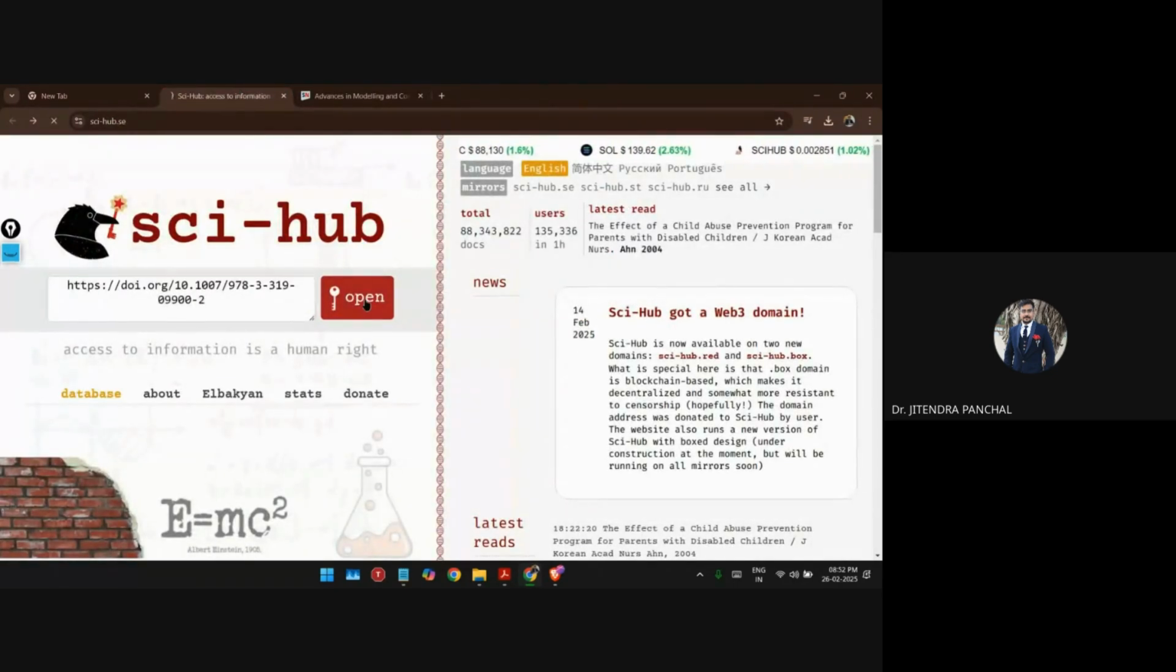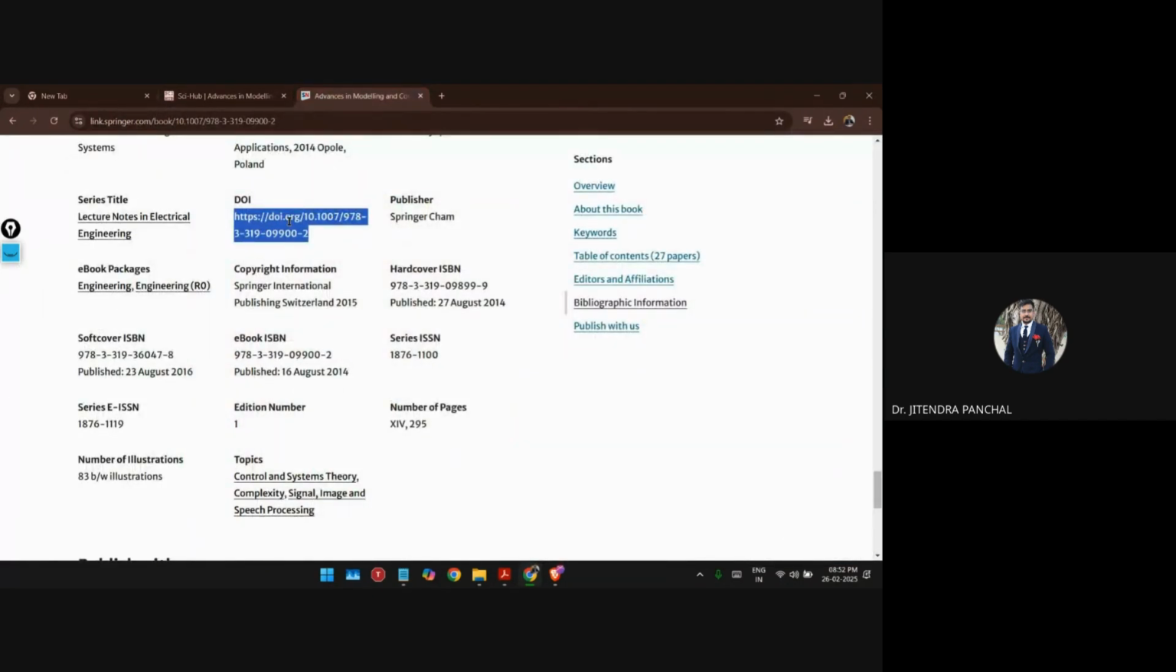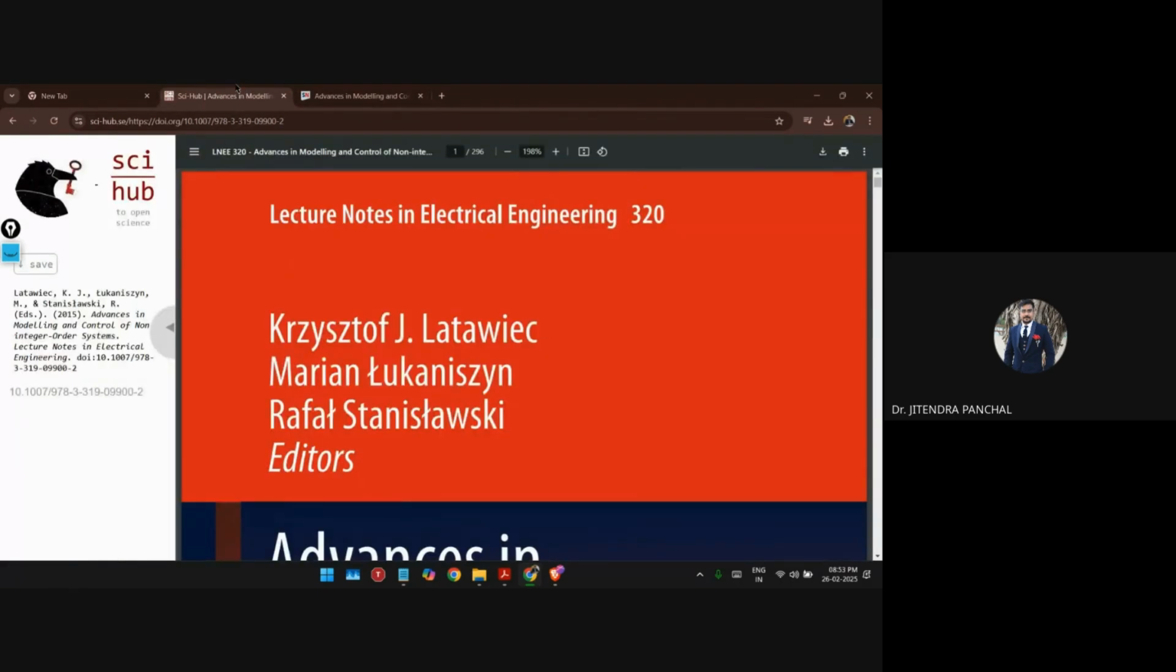And this is a mostly usable platform. Again, you can see you are able to download this. So you need to provide a specific title or DOI, that is the Digital Object Identifier key, to this platform so that you can download this paper or anything.